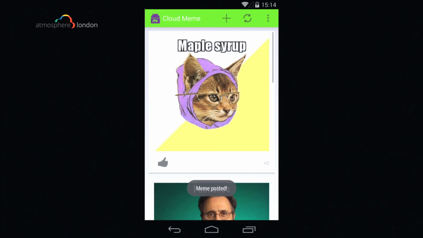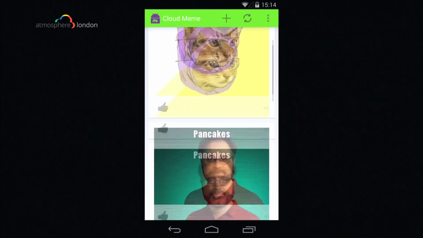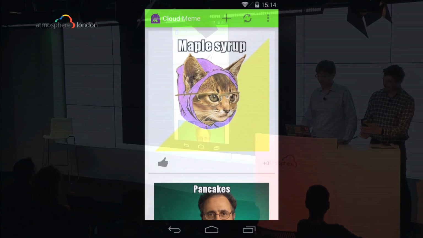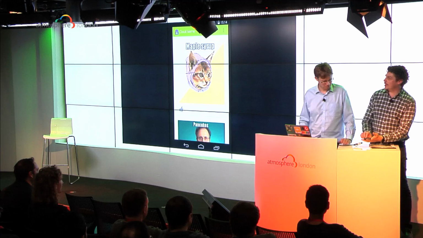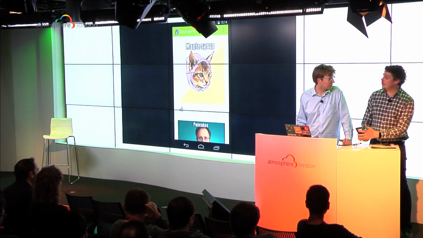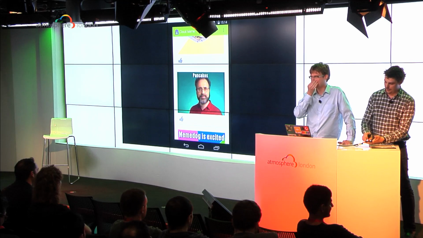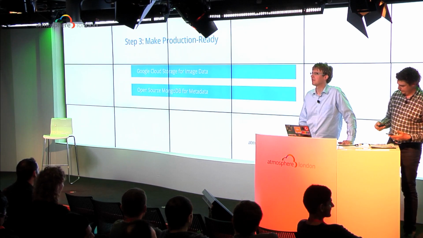Being posted. There we are. The meme's been posted, persisted to the database, stored in cloud storage, and returned. So we now have a working Android application against Google App Engine with pancakes and maple syrup, and we're barely half an hour in. So if we could change back to the slides, see what we need to do with our application next.